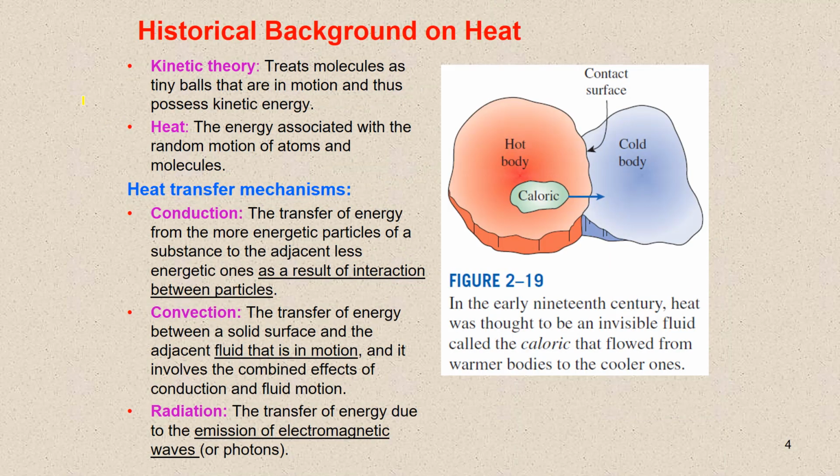Heat is transferred by three mechanisms: conduction, convection, and radiation. Conduction is the transfer of energy from the more energetic particles of a substance to the adjacent less energetic ones as a result of interaction between particles. Convection is the transfer of energy between a solid surface and the adjacent fluid that is in motion, and it involves the combined effects of conduction and fluid motion. Radiation is the transfer of energy due to emissions of electromagnetic waves or photons.